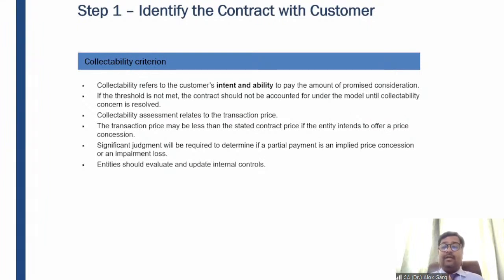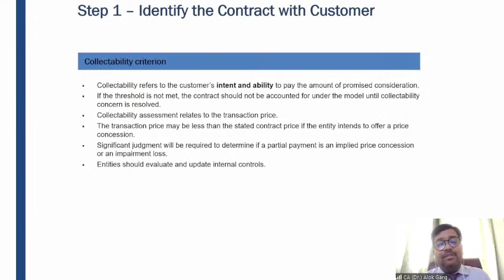I cannot say that, no, he is not competent to pay me the money. He is competent to pay me the money, but he does not have any intent to pay me the money. It means the intention is missing here. So when the intention and ability is missing, we cannot say that the collectibility criteria is getting satisfied. In that case, even though I have satisfied the performance obligation, I cannot recognize the revenue until the intent and ability are there and the collectibility criteria becomes certain. Right. The second example,